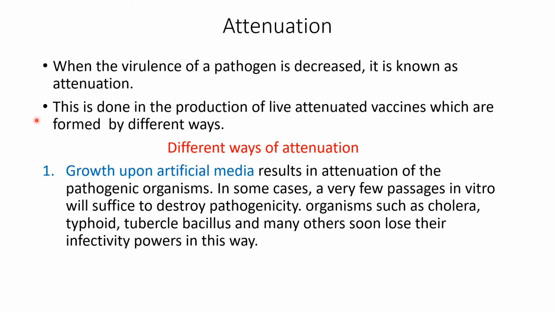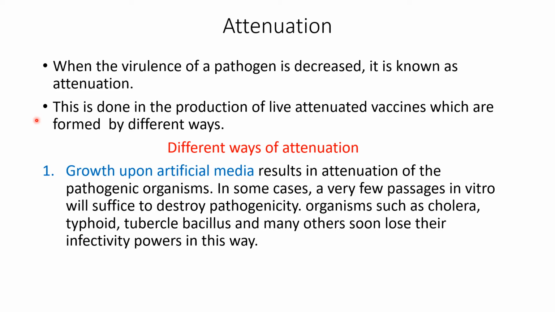So here what we do is we decrease the disease-causing ability of the pathogen and then inject it in human beings, so that when these pathogens enter inside the body, they will not cause the disease because their virulence has been decreased, but they can induce our immune system so that we become ready to fight against these pathogens.